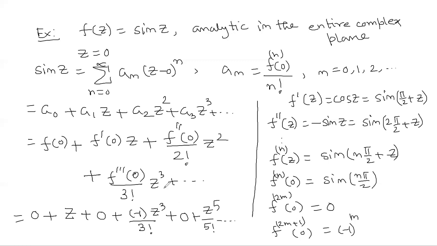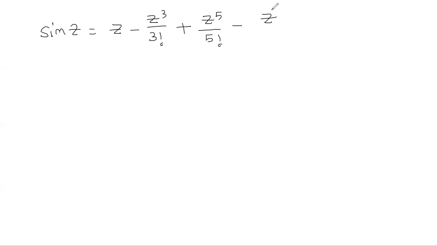Okay, so what is the expansion then of sin z? Let us write it properly in the next slide. sin z is z minus z cube by 3 factorial plus z power 5 by 5 factorial, z power 7 by 7 factorial and so on.